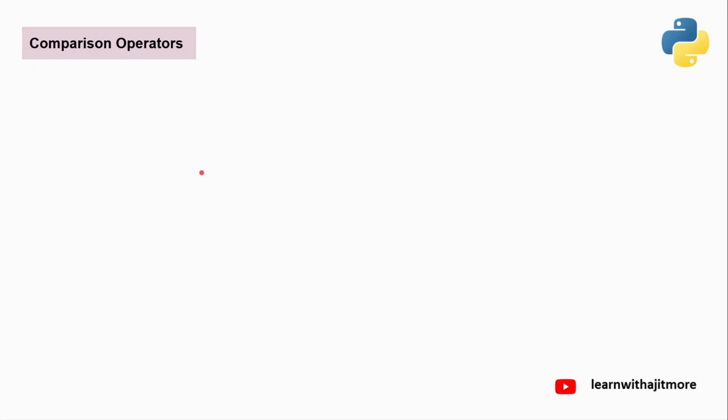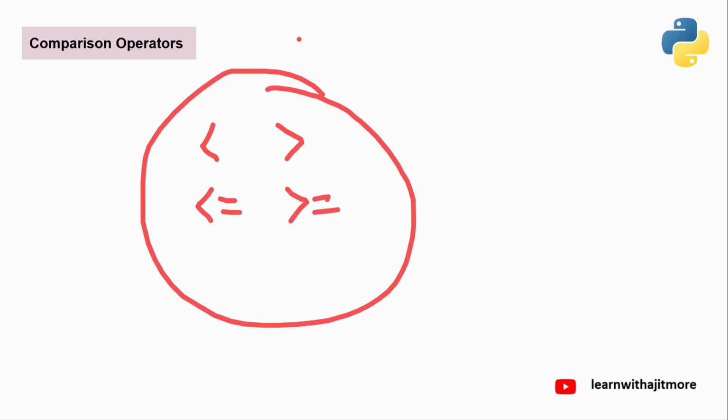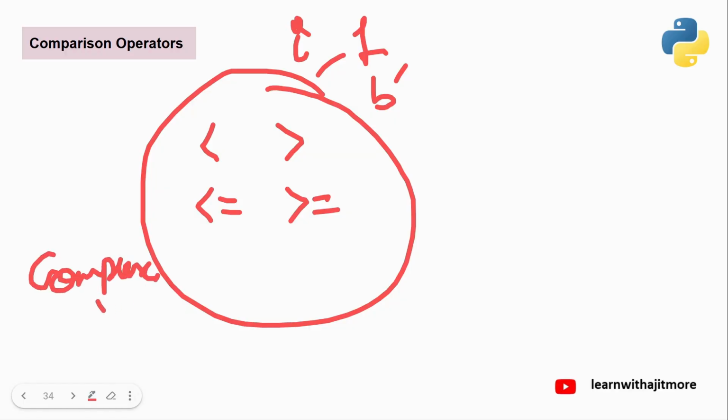What combinations will you remember? Less than, less than equal, greater than, and greater than equal. For all four, what is allowed? Any combination of int, float, boolean. Can we use any combination on any of these four? Yes. Complex allowed? No. Very good. String allowed? Yes, but both should be string. And in that case, the comparison is done lexicographically.